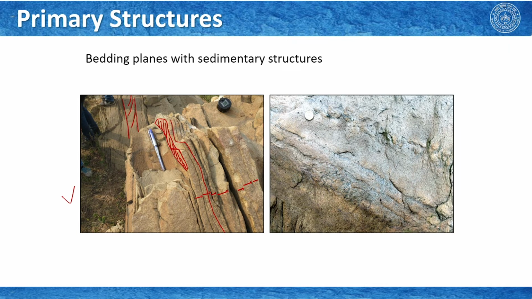We sometimes see the traces of bedding planes as striping lineations that we have learnt in the field, and you can see that it is present here. And you also can see that this part and this part are compositionally different.